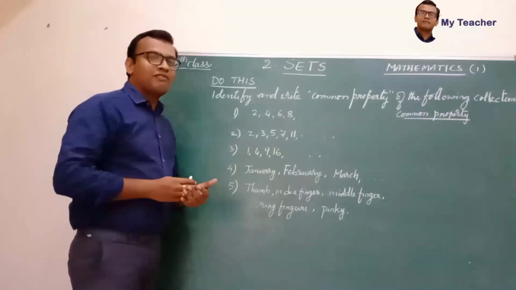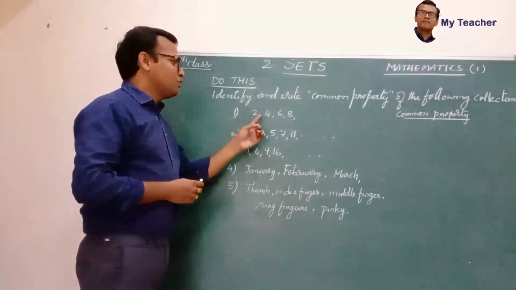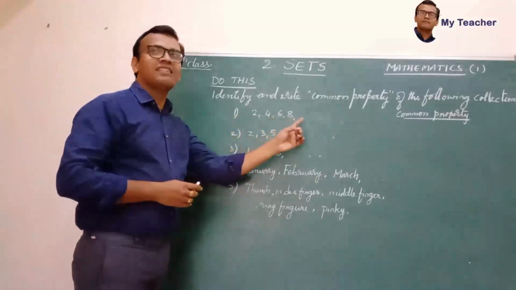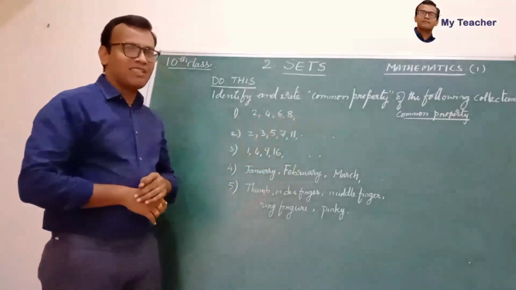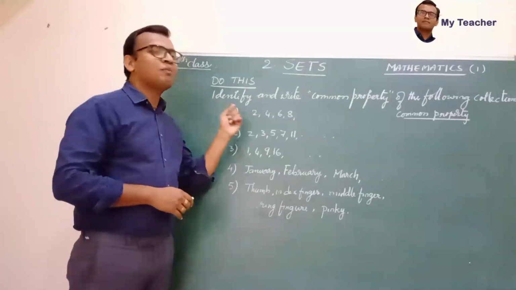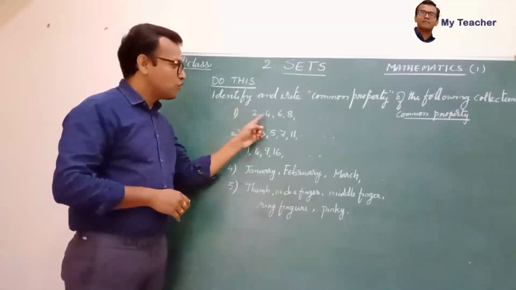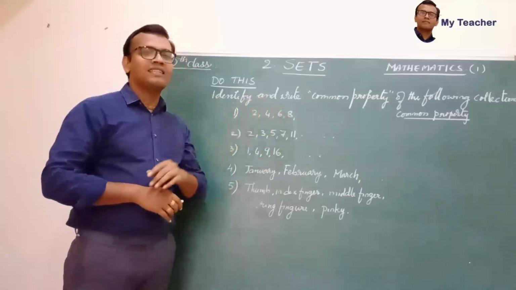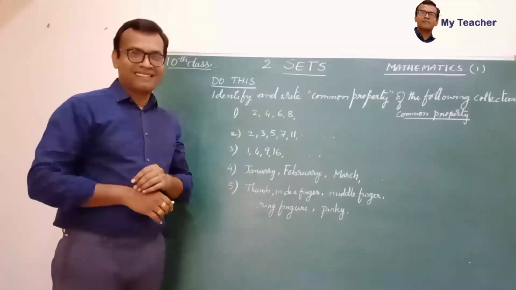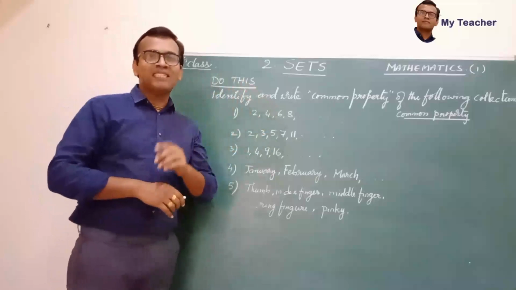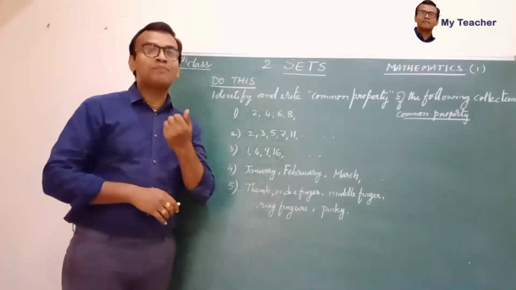The first one goes like this: 2, 4, 6, 8 and so on. Try to catch what is the common property. Yes, these are all even numbers or multiples of 2.